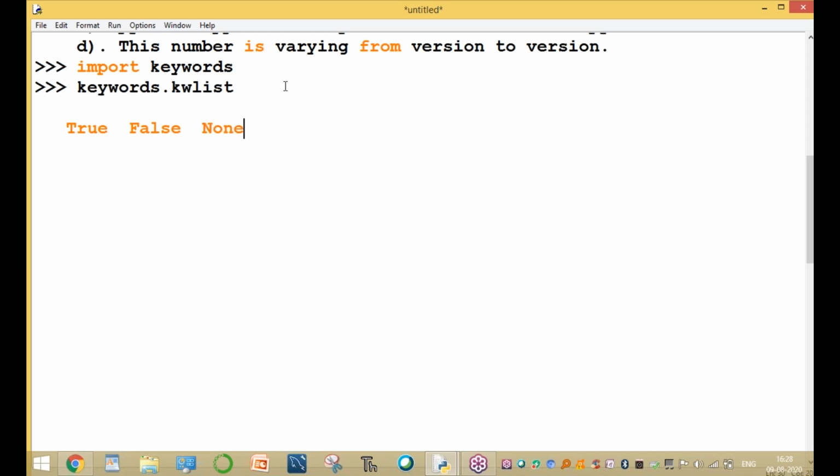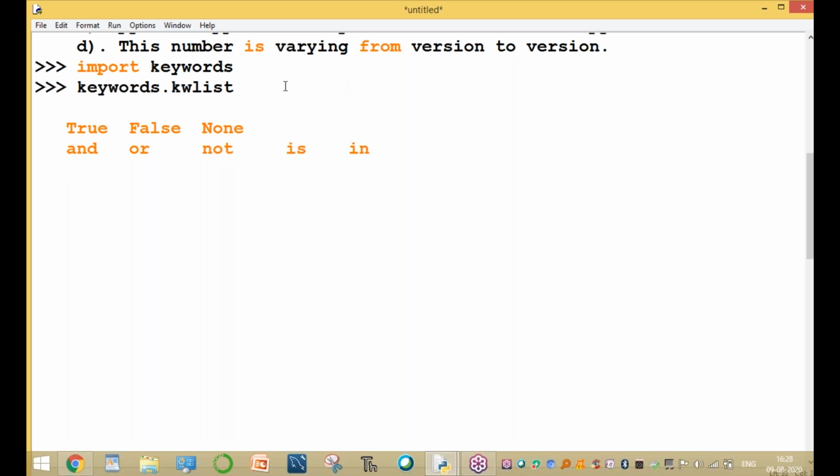The keywords are true, false, and none. These are keywords. And the next ones are and, or, not, in, is, or is and in keywords.